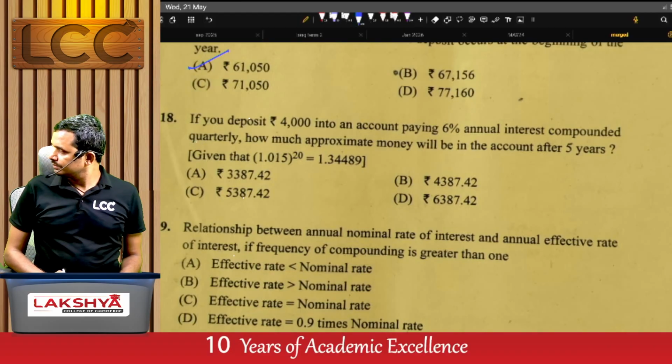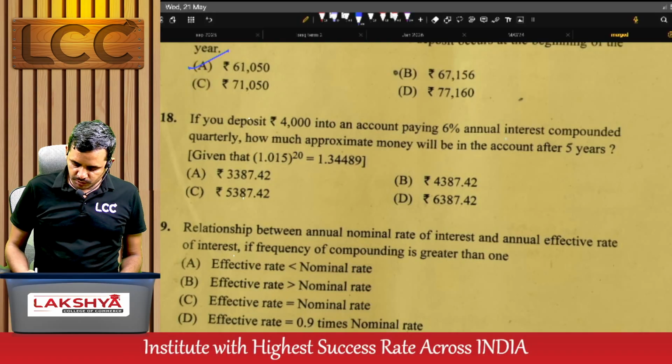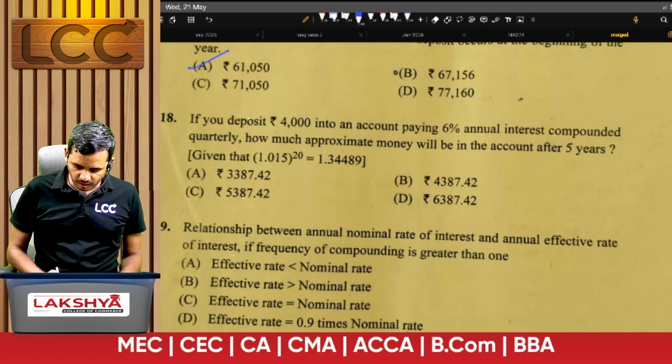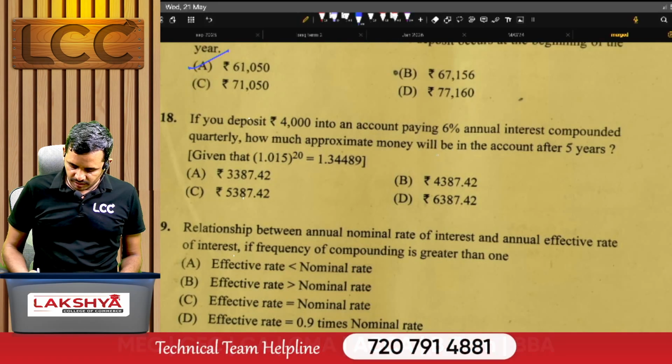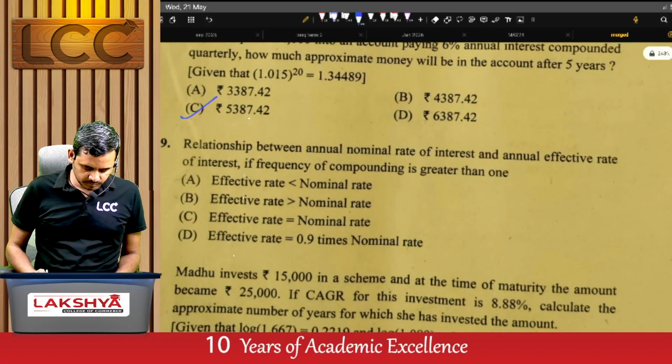Next, problem number 18. If you deposit 4,000 into an account that pays 6% annual interest compounded quarterly, approximately how much money will be in the account after 5 years? For this question, the right answer is C.